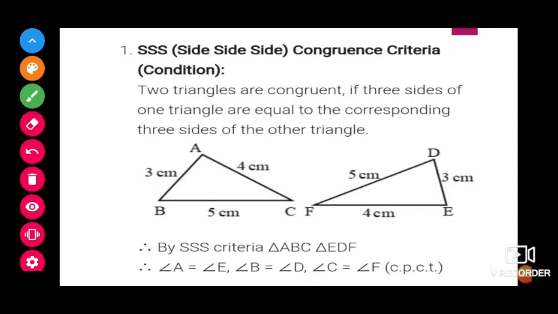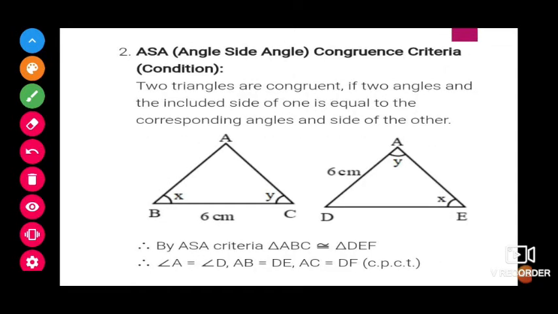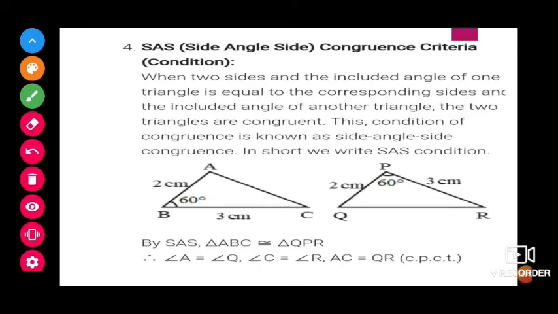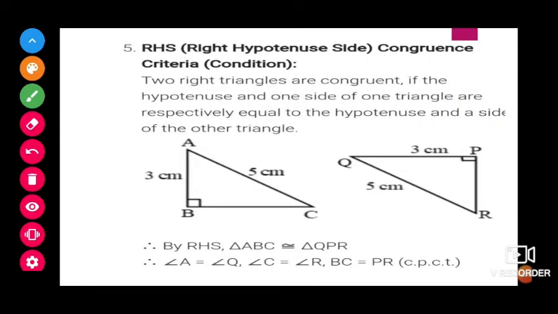Okay, totally we have seen 4 concepts for the normal triangles. First one is all the sides. Next one is ASA, angle side angle. Next one is angle angle side. The next one is side angle side. Now if we go for the right angle triangle, if we have two right angle triangles, here we can see RHS, right angle, hypotenuse and side. Okay, one angle will be the right angle that is equal, and hypotenuse means the side which is opposite to the right angle.